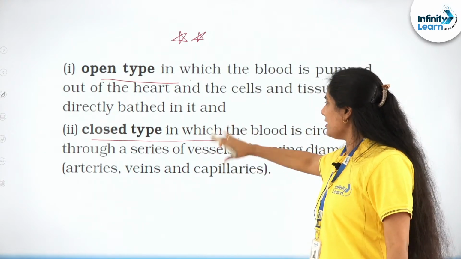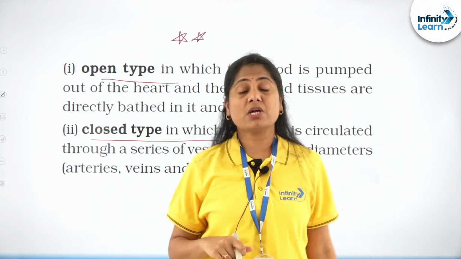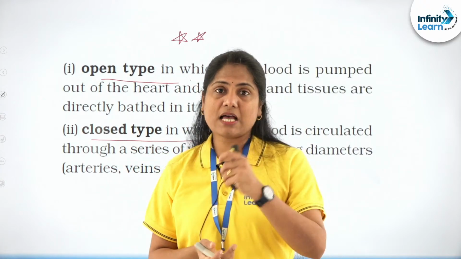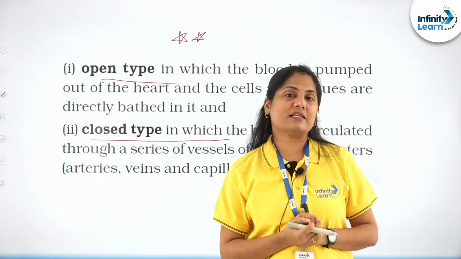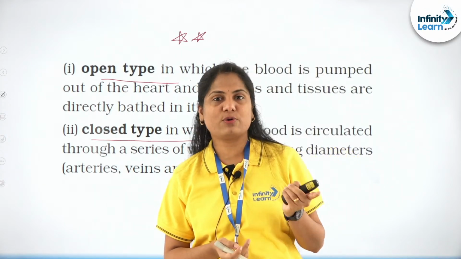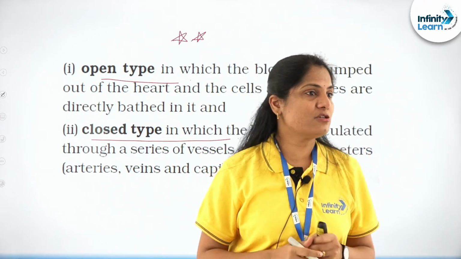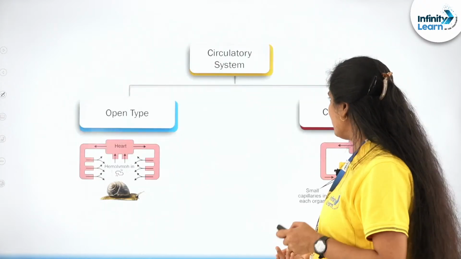So the open and closed type of system. This is closed, where there is a closed network of blood vessels. I was asking you the question, what is the advantage of the closed blood vascular system over the open one? What is the evolutionary advantage? You can start answering that while I go ahead with the lesson.